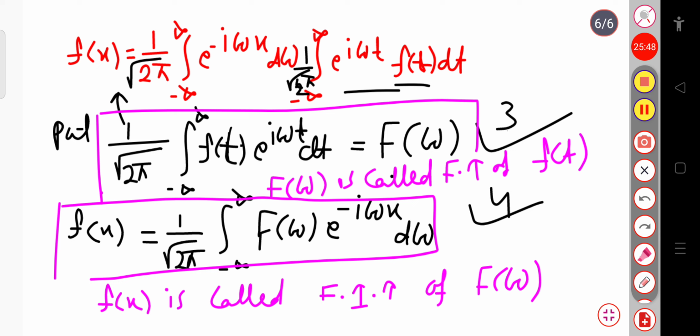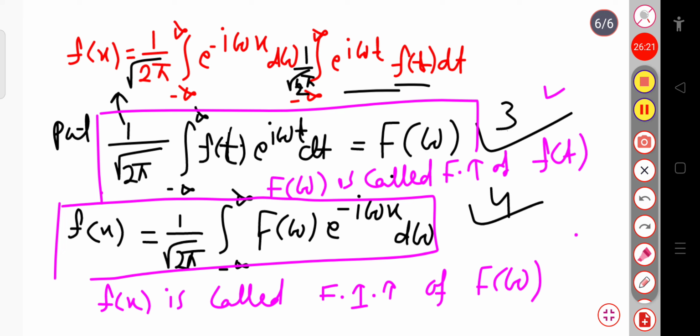If we compare these two equations, consider equation 3. In this case, this f of omega is called the Fourier transform of f of t. It means, as I already told you in the first class, that we are transforming. If I am in the time domain and I want to change it to the frequency domain, then I use this Fourier integral. This integral is basically known as the Fourier integral.